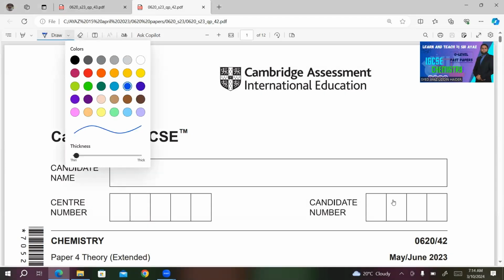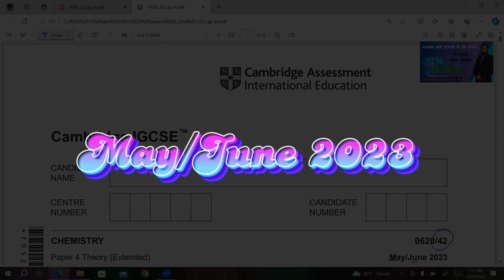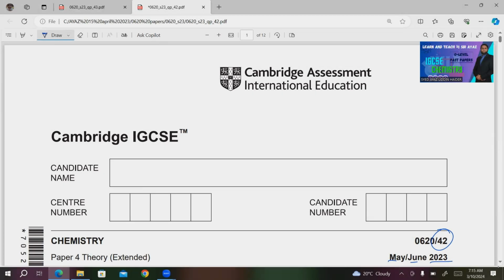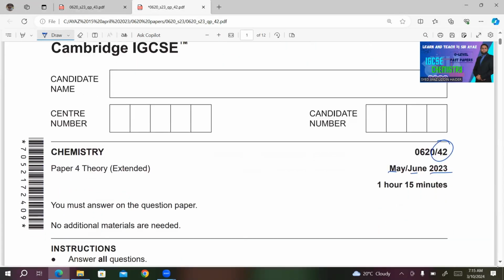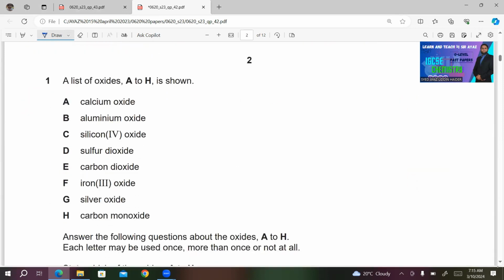So I was doing the paper 0620 and I'm done till variant 41. This time I have selected variant 42. It's May-June 2023. I'm not going to read the instructions as you all are aware of the instructions. So let's start the paper.